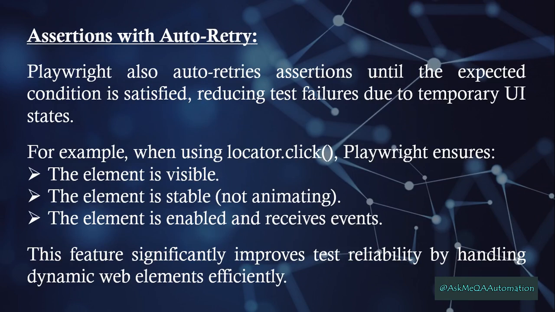Assertions with the auto retry. We already discussed about assertions. Please watch my previous video to get to know about assertions. Playwright also retries assertions until the expected condition is satisfied, reducing test failures due to the temporary UI states. For example, when we use locator.click, Playwright ensures whether the element is visible, stable, enabled, and capable of receiving events or not. This feature significantly improves test reliability by handling dynamic web elements efficiently.